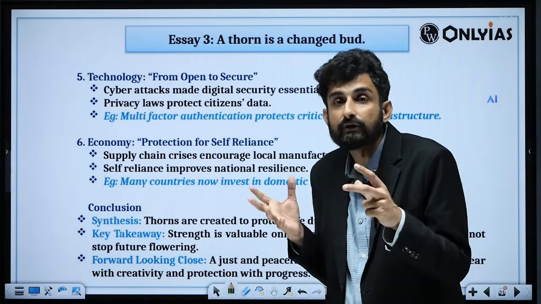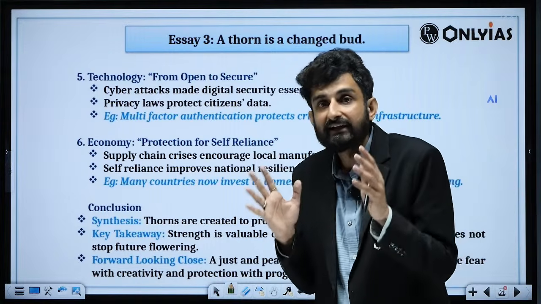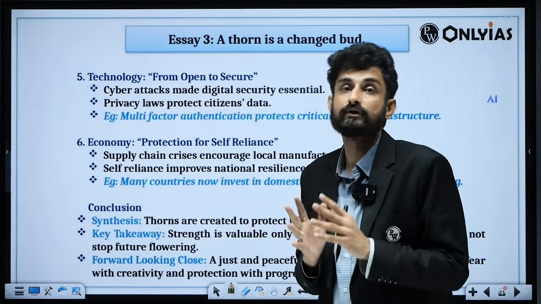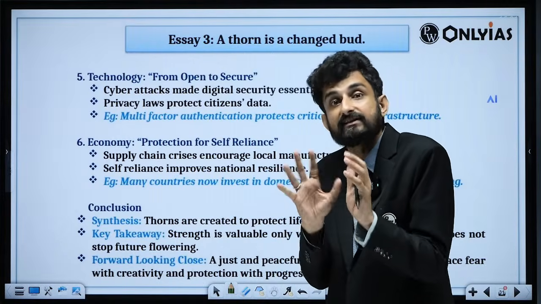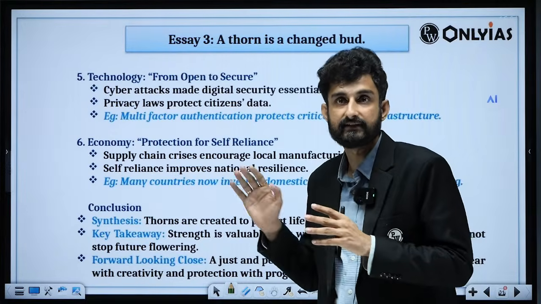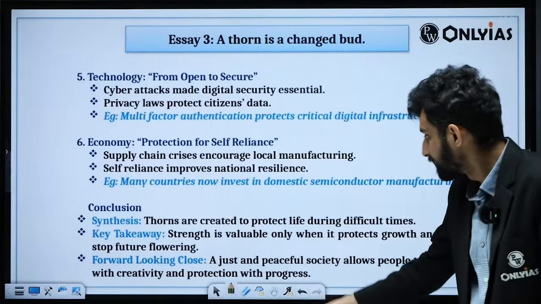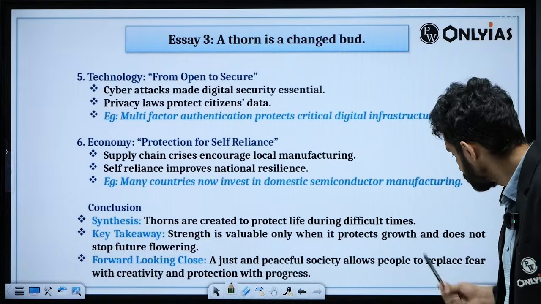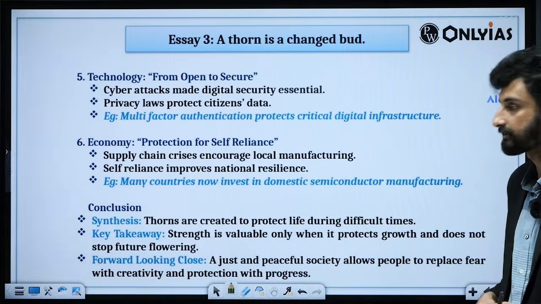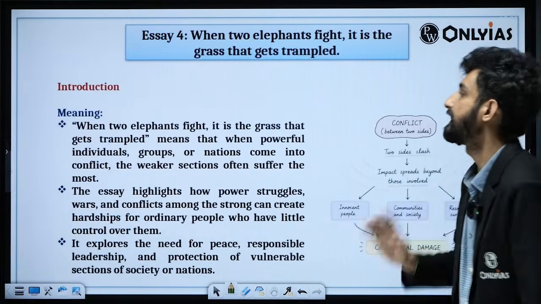A woman should learn to say no to all types of injustices. A woman saying no to all types of injustices is a thorn that a woman has built, and therefore that woman is a transformed bud that exists in society. So, forward looking, a just and peaceful society allows people to replace fear with creativity and protection with progress. Protection with progress.